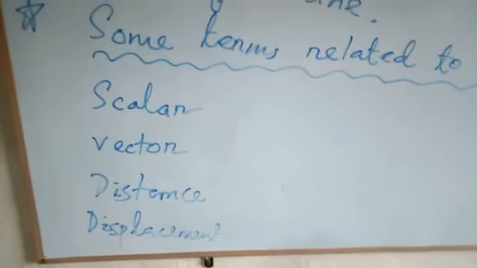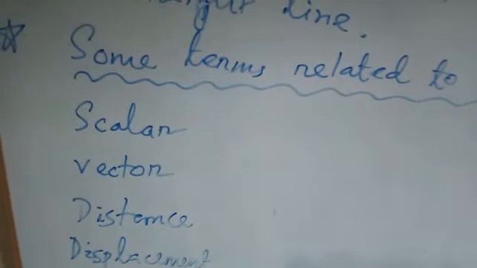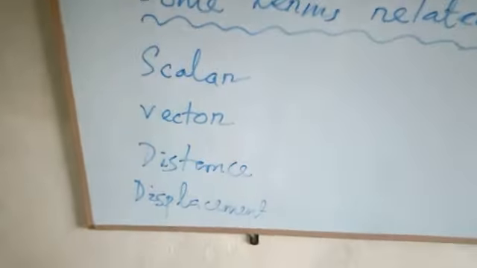So vector means what? A vector quantity is a quantity that has magnitude as well as a direction. Scalar means only magnitude, vector means magnitude as well as direction.